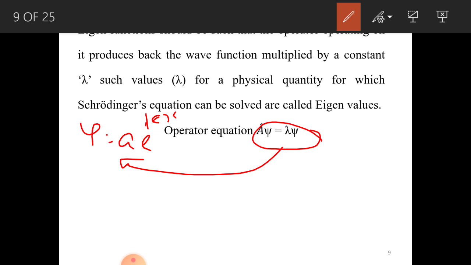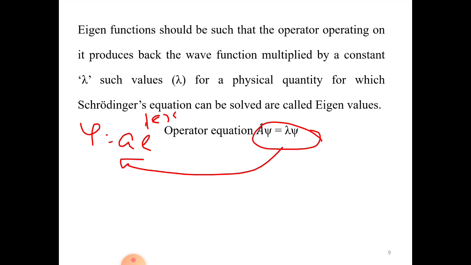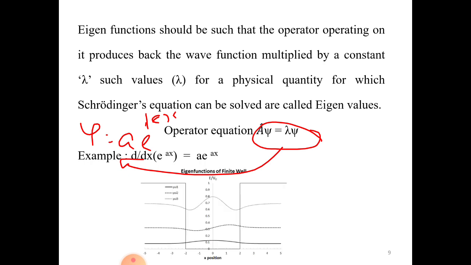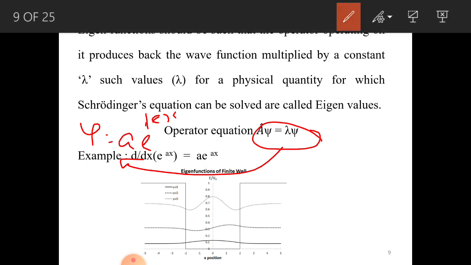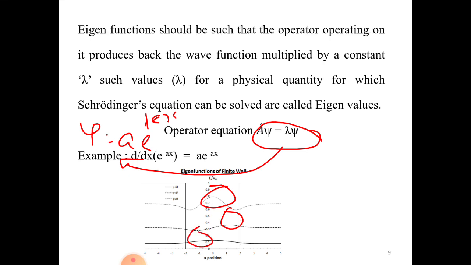If a momentum operator operates on psi, they are called momentum eigenvalues, etc. As I told, del by del x of e to the power ax, or kx, anything. You can see here the energy eigenfunction. This energy eigenfunction also tells you the probability of finding the particle. You can see that the particle is present here, and the particle is present here, etc.